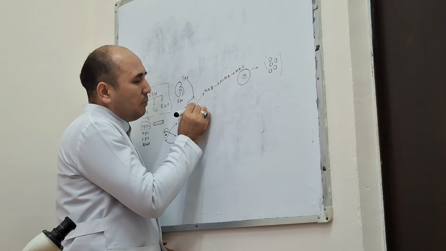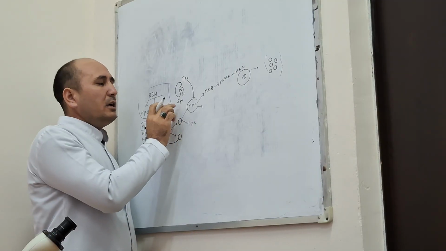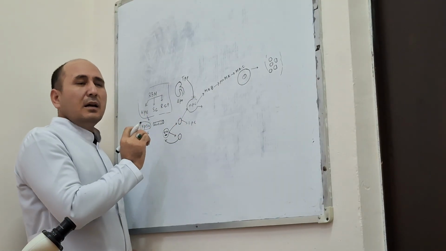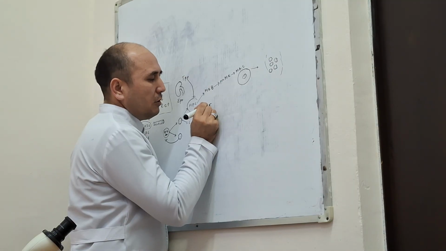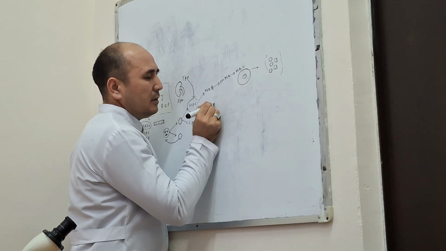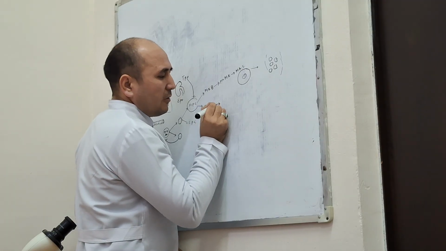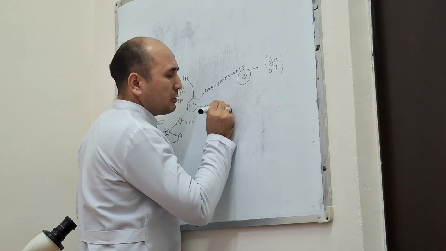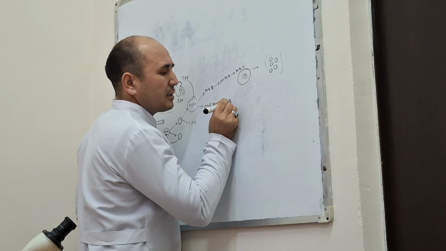These myeloid progenitor cells, under the influence of erythropoietin, differentiate to the proerythroblast. The proerythroblast further develops into the basophilic erythroblast.